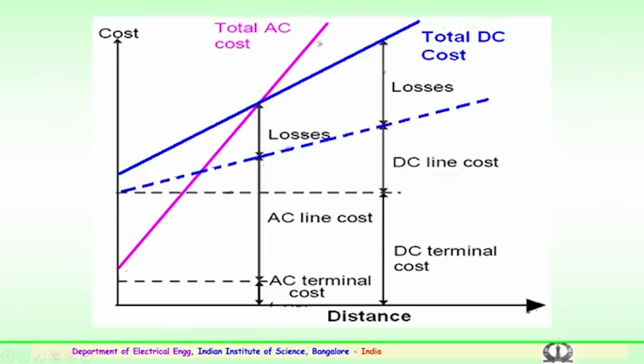You can see the AC line going in a very linear fashion. So, before 400 kilometers AC is much cheaper, after 400 kilometers DC becomes much more economical. So, it is advisable to go in for DC for long distance lines in case the evacuation of power is to be done over long distances. So, HVDC is advisable.